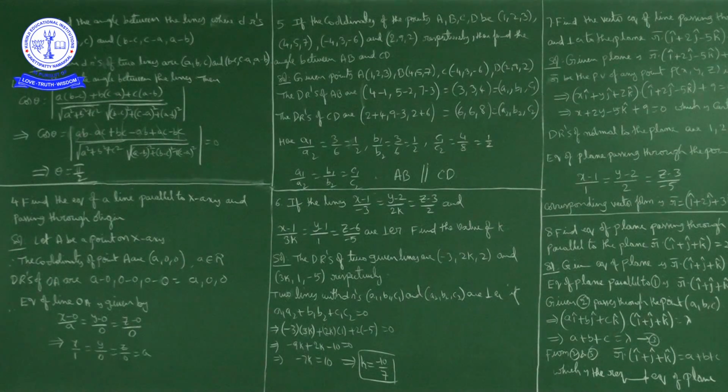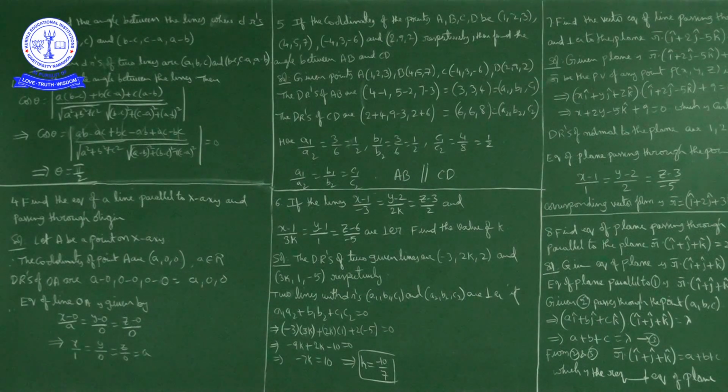Then cos theta is equal to modulus of A1 A2 plus B1 B2 plus C1 C2 upon square root of A1 square plus B1 square plus C1 square into square root of A2 square plus B2 square plus C2 square.